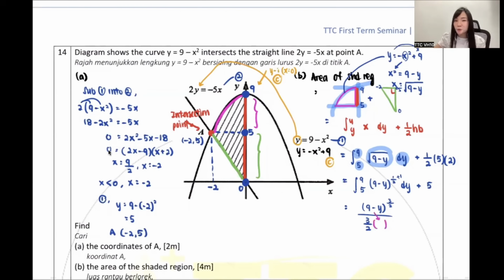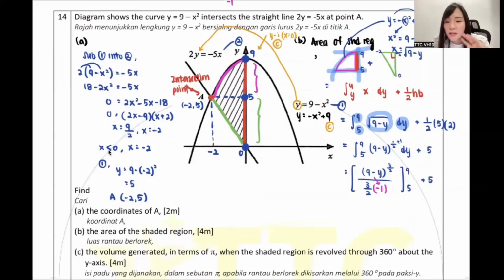Hopefully you guys remember how to integrate with a bracket form. So how do you guys differentiate inside? So 9 differentiate 0. Then this one, 1 times -1, -1. Power -1, no more y. So this one, you need to put a -1 there. So here 9, here 5. Okay, don't go wrong because of the integration part.